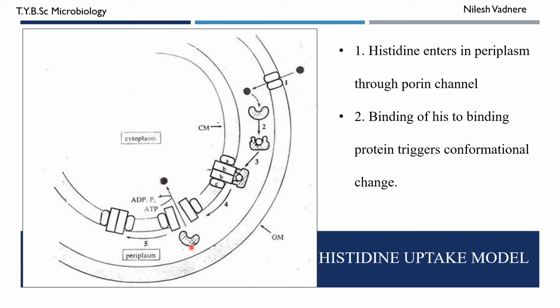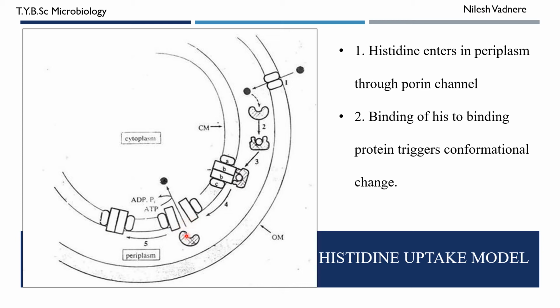Okay. Now since histidine has left this histidine binding protein, this histidine binding protein regains its original conformation, which was here before. Since it regains its original conformation, it loses its affinity for this ABBC protein.